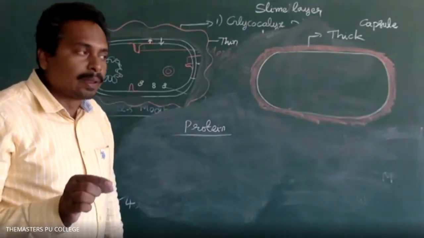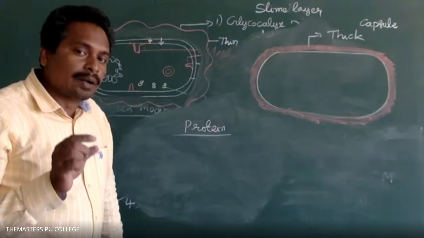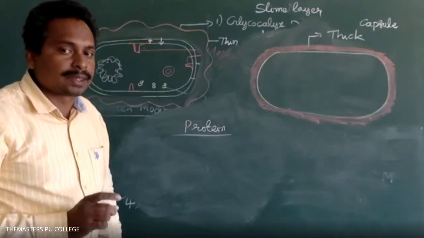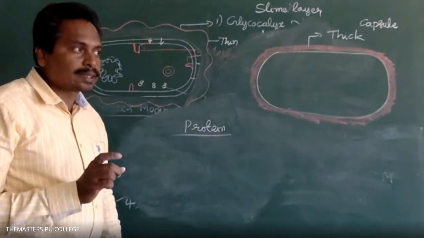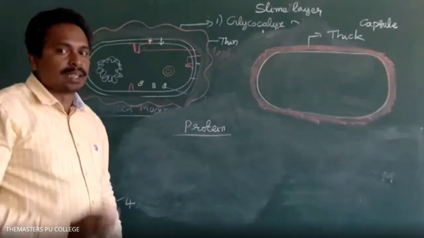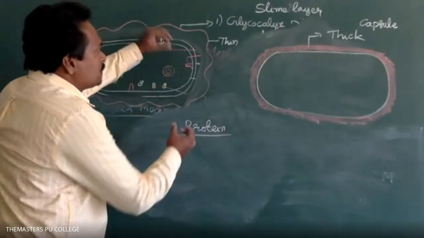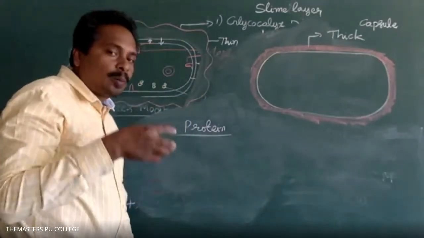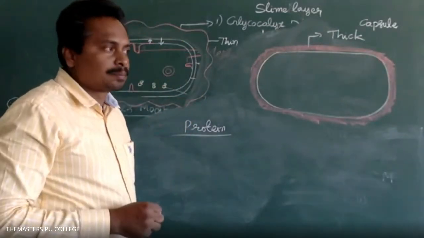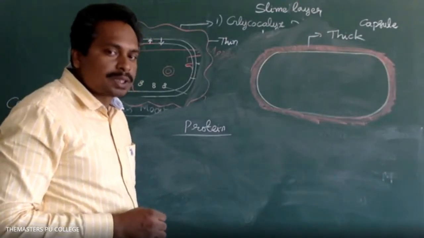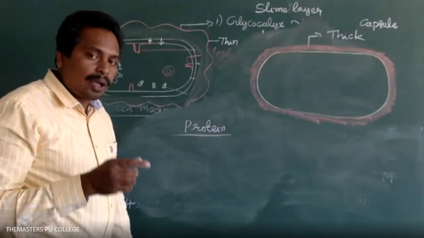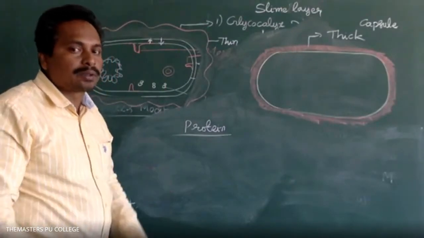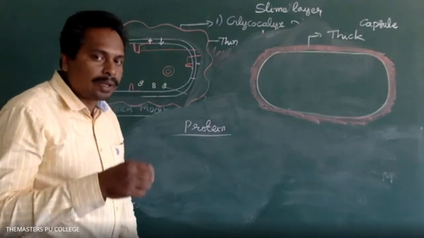The arrangement is important, centrifugal. The cell envelope includes 3 parts. What are they? One is the glycocalyx, next the cell wall, and the next the cell membrane. What is the common function of the glycocalyx, cell wall, and cell membrane? All give protection to the bacterium, the prokaryotic cell.